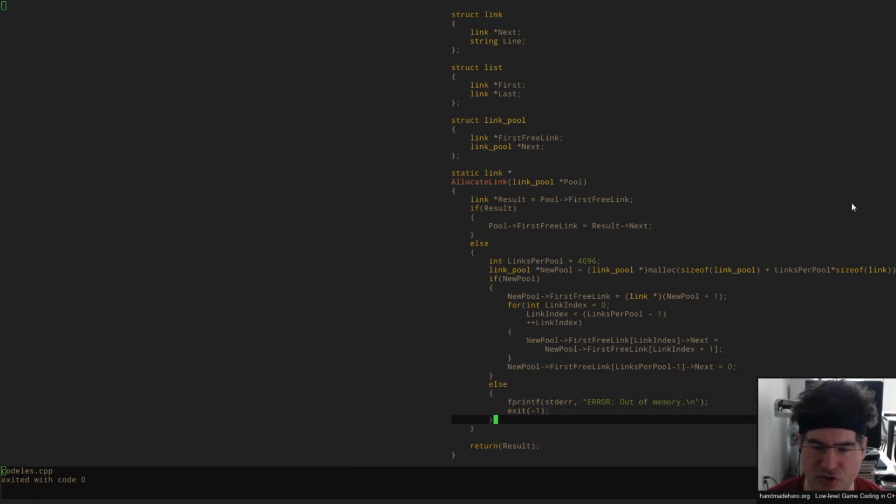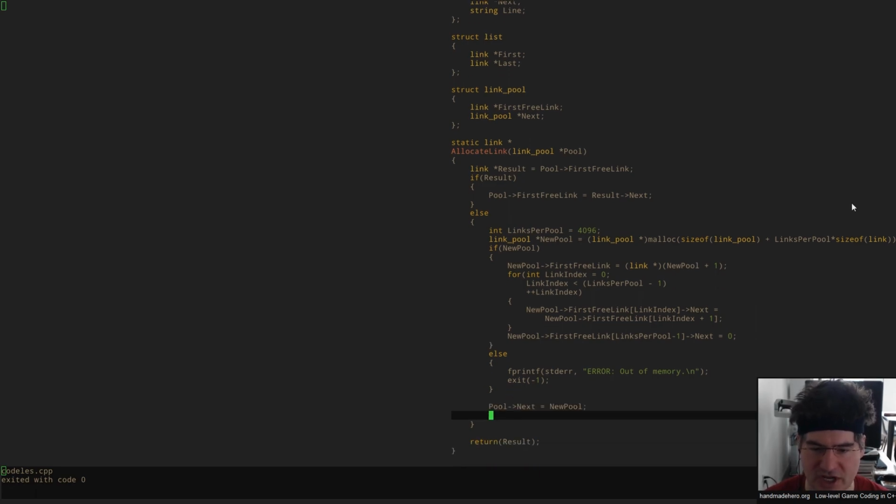We're going to go ahead and return this link pool as if it was the old link pool, just by stomping over it in place. Okay, that's what we're going to do. So watch what we do here. We're basically saying, all right, the pool that we got passed in, its next pool is going to be this new pool handle that we got, and then we're just going to go ahead and swap those pointers around so that we don't have to worry about chasing that pointer every time.